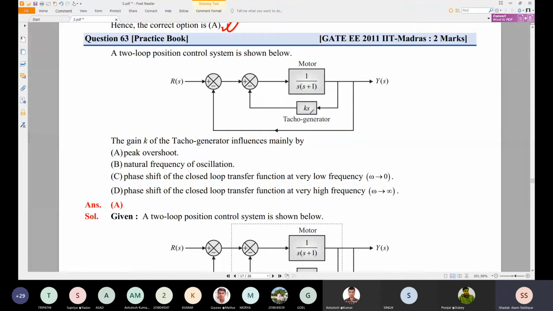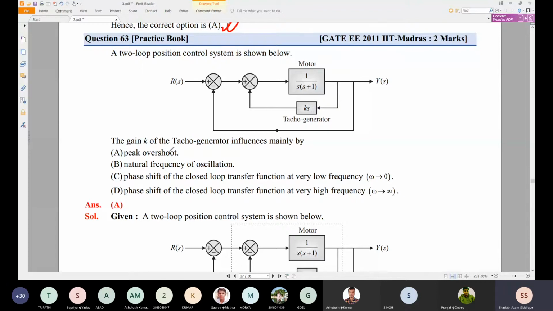At that time I asked you which option is correct for the transfer function of the tachometer. The answer was ks, and here you can see the tachometer is ks. So ks is the transfer function of the tachometer, and k is the gain of the tachometer.